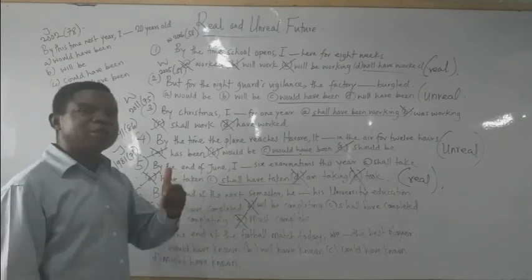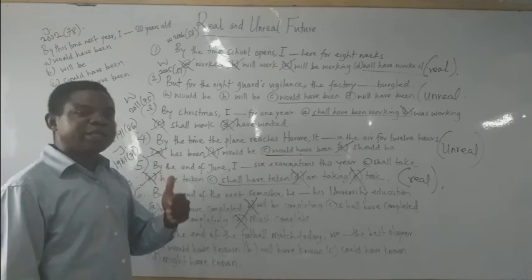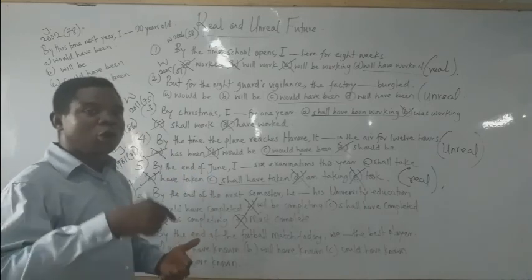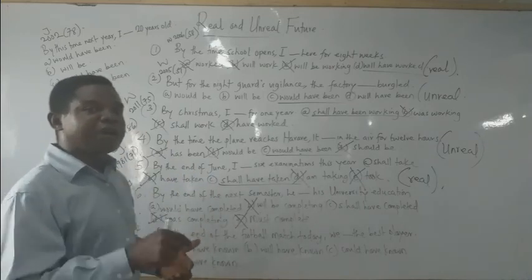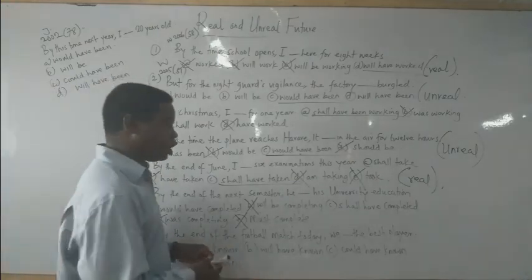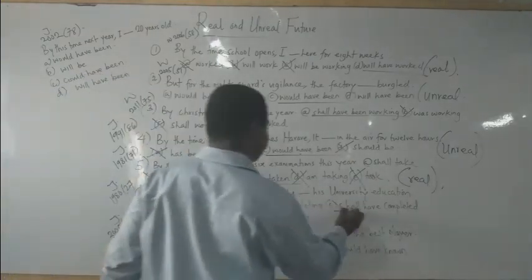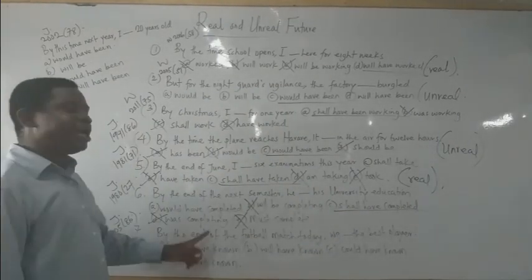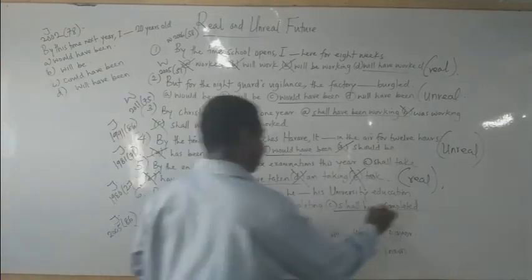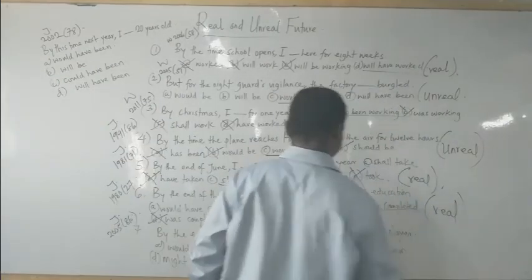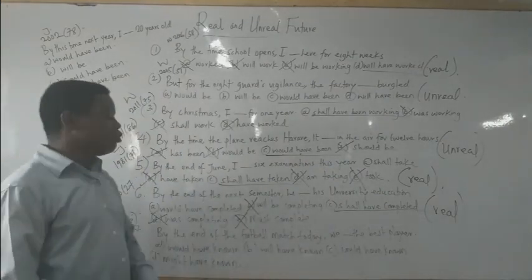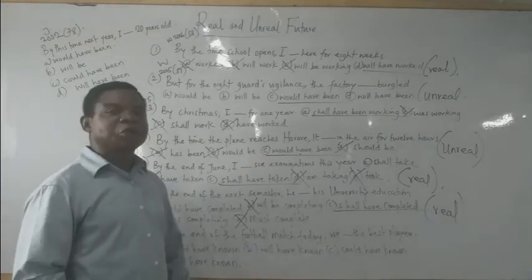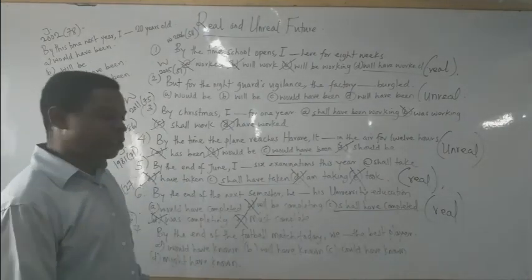So, since there is an element of reality here, our sentence expresses what? Real future. And since it is real future, it will or shall, followed by what? Have, plus what? A perfect tense word, which is option C, shall have completed. That's the right answer. Then number seven. So that number 6 is a real future. Take note. Number 7 now, by the end of the football match today, we dash the best player.